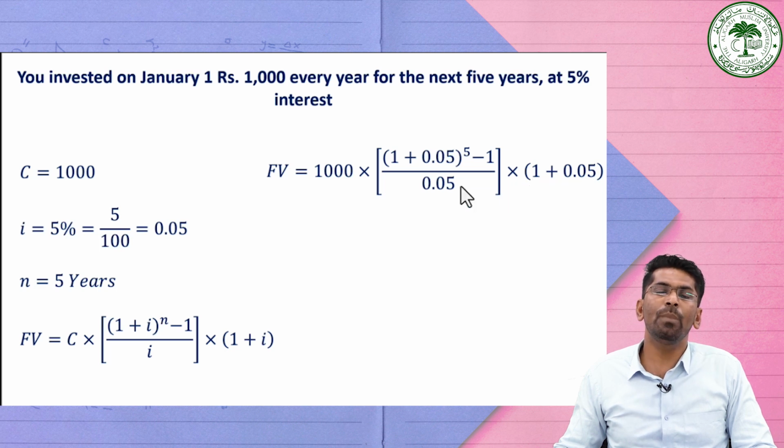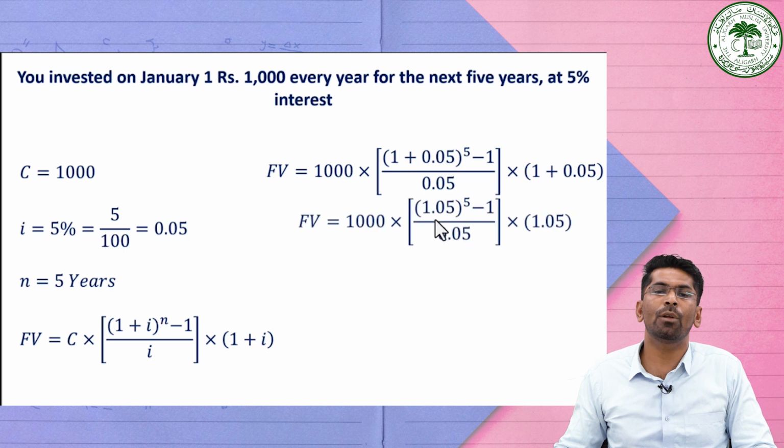Simplifying this term, 1 plus 0.05 is 1.05 raised to the power 5, and 1 plus 0.05 in the denominator becomes 1.05. Then we find the value of 1.05 raised to the power 5.